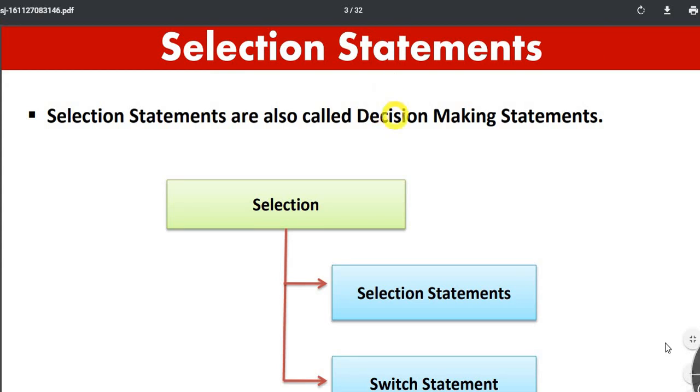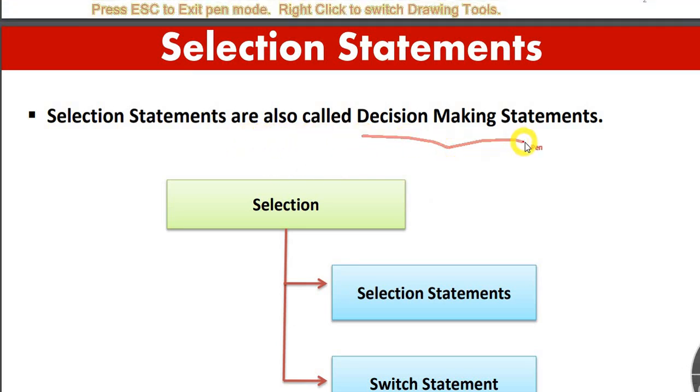Selection statements. Selection statements are the decision making statements. Very important, because in these statements we have to make a decision.